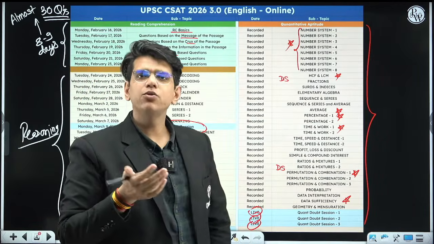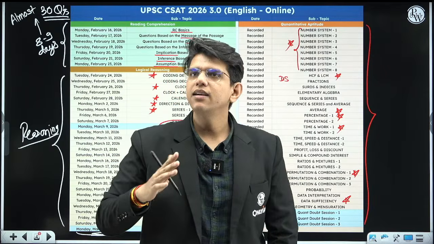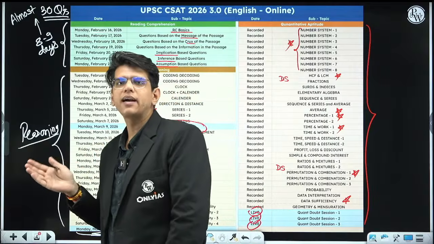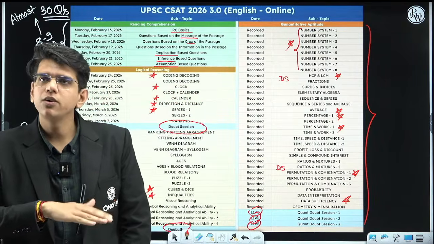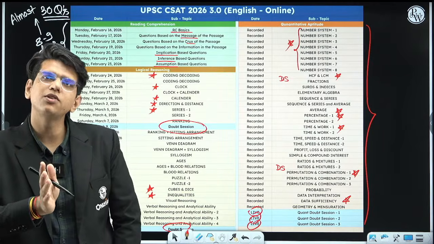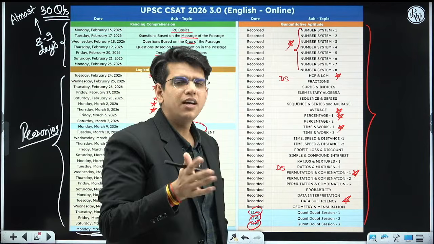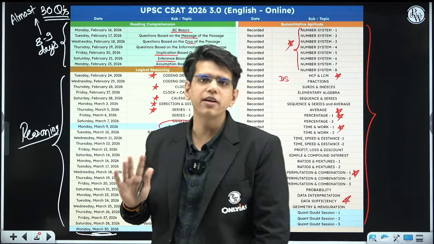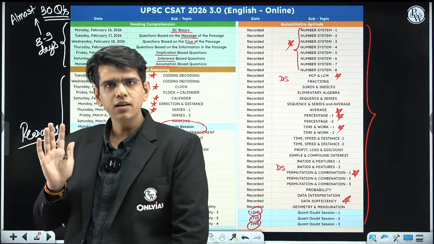Now I can give you the meaning of these words directly and I can tell you the elimination methods directly, but that won't help you. You need to practice these things on PYQs, and that PYQ practice is very important. If you just see the meanings of the words and the elimination techniques, it won't help you if you have not solved at least 120, 150 PYQs, which we will be doing in the classes.